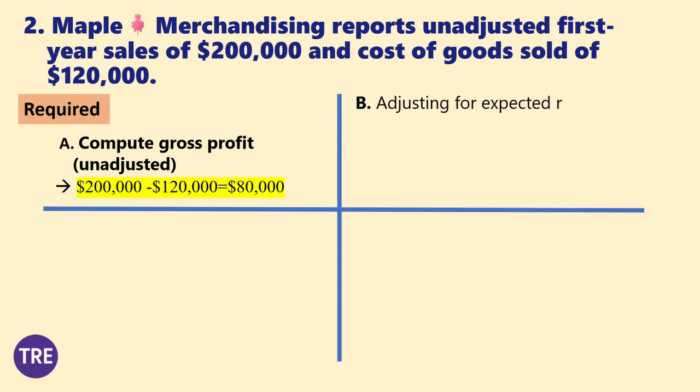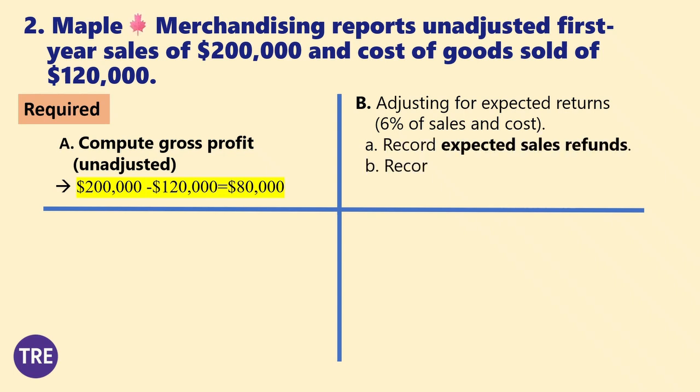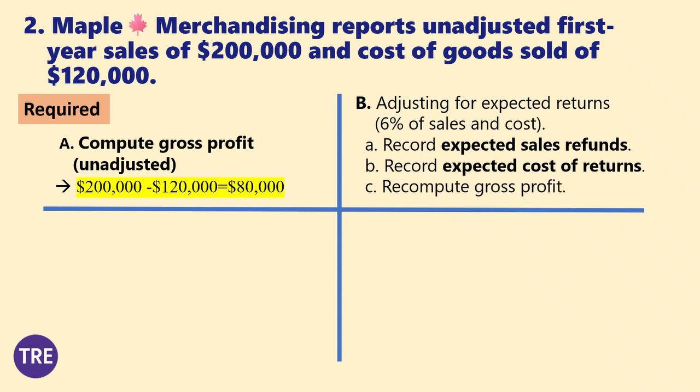Now, Part B is where adjustments come in. Maple expects 6% of sales and cost to be returned. So we need to record two adjusting entries. First, for the sales side, the expected refunds. Second, for the cost side, the expected returns of inventory. After those, we'll recompute the adjusted gross profit.